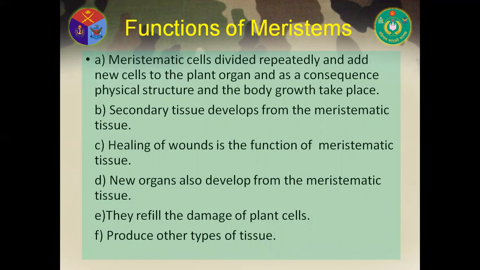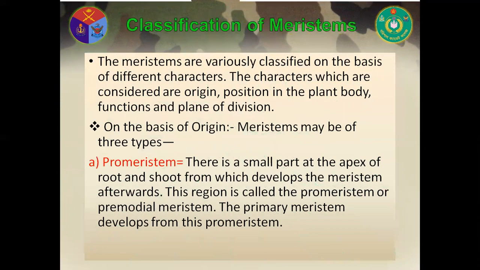New organs also develop from the meristematic tissue. They refill the damage of the plant cell and produce other new tissue. Classification of meristematic tissue. The meristematic tissue or meristems are variously classified on the basis of different characters. The characters which are considered are origin, position in the plant body, functions, and plane of division.